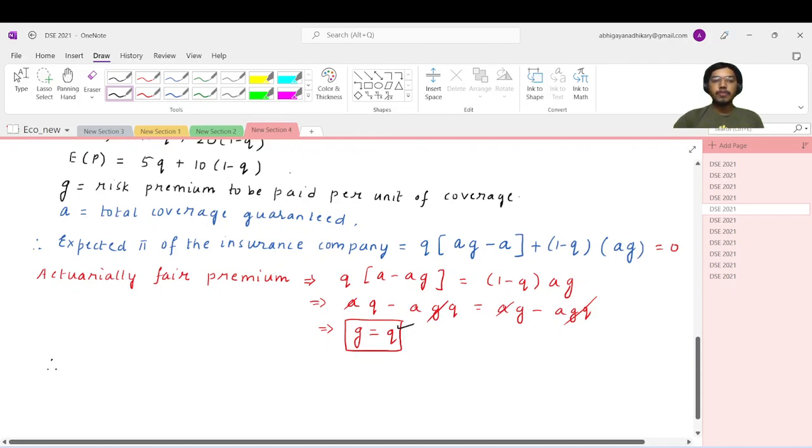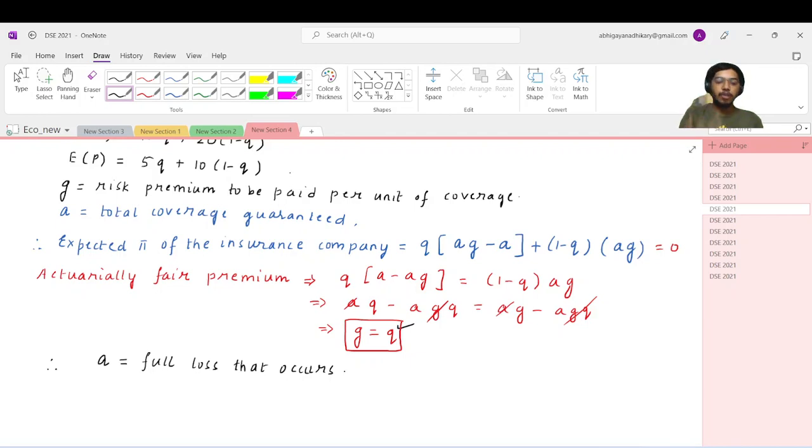And if you solve it later, I'm not solving it anymore, the total coverage comes out to be the full loss that occurs. That means in the case of pandemic, the amount of loss that he will actually make is the full coverage that is guaranteed in this case.